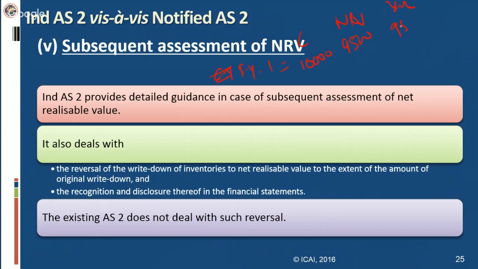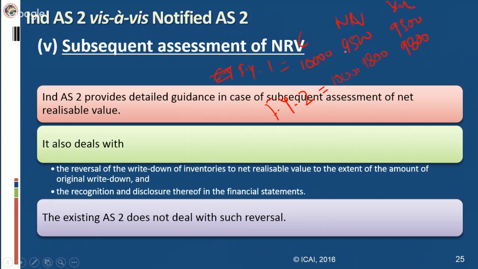You valued your inventory at 9,500. In financial year 2, cost was 10,000 again. This is going to be the same, but NRV is now 9,800. So you have to value your inventory at 9,800. So what will be the treatment of this change in the value?